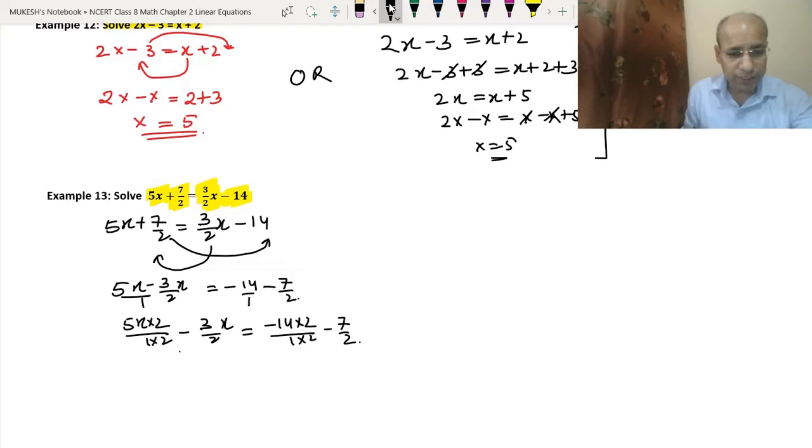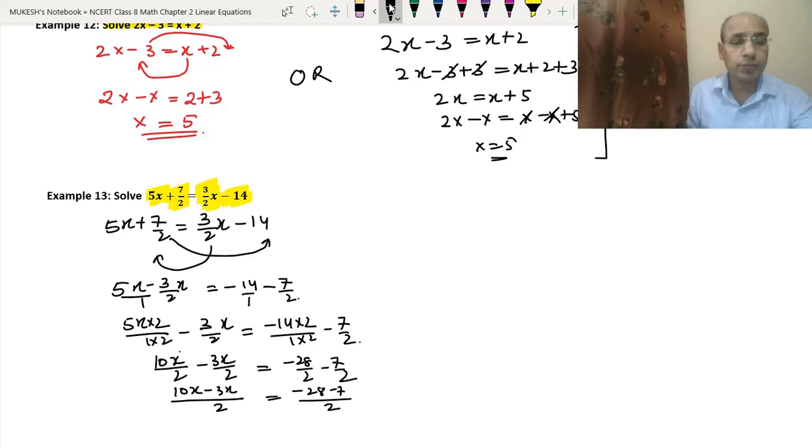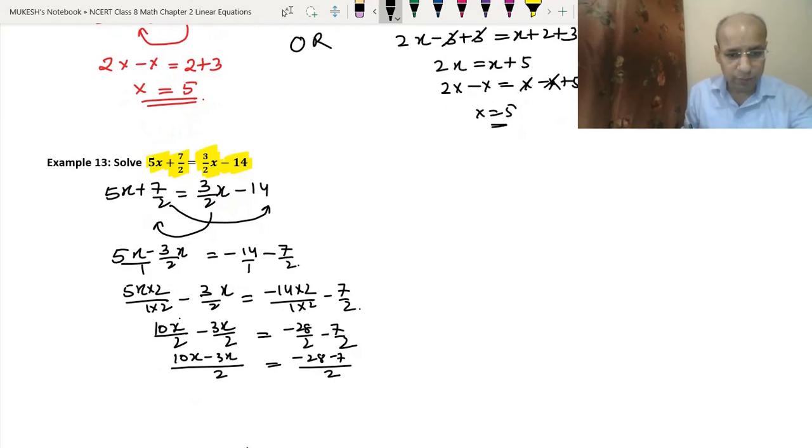So 5x into 2 is 10x upon 2 minus 3x upon 2 equals minus 28 upon 2 minus 7 upon 2. So 2 is the common LCM. So we have 10x minus 3x upon 2 equals minus 28 minus 7 upon 2. Okay. So it will be 7x upon 2, because 10x minus 3x is 7x, and minus 28 minus 7 is minus 35 upon 2.